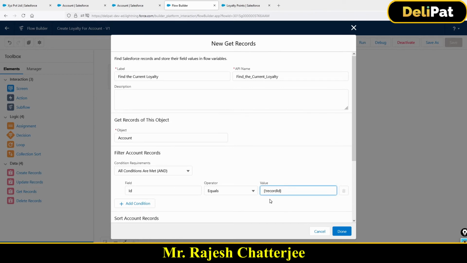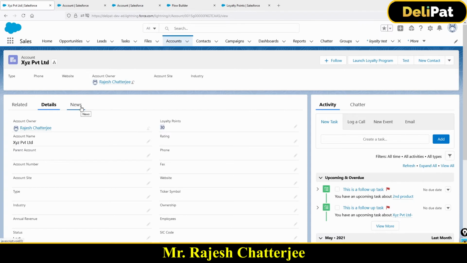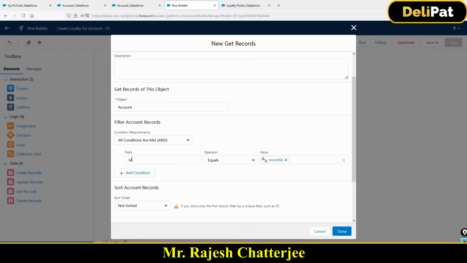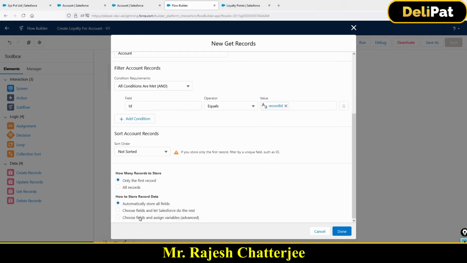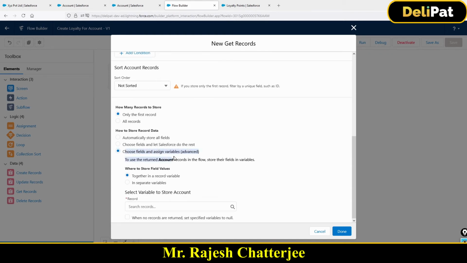You have the record ID ready, but you have to get this. You might have thousands of accounts, but do you want to get all thousands of accounts' loyalty points? No. You want this particular loyalty points, like 30, to hold in a variable. How do you get it? Through this. ID is equal to record ID, and choose this option called choose fields and assign to a variable. I have to fetch the current loyalty points and hold it in a variable. That's when I can use that variable in the next steps, right? So to hold it in a variable, I have to select this and select a separate variable.